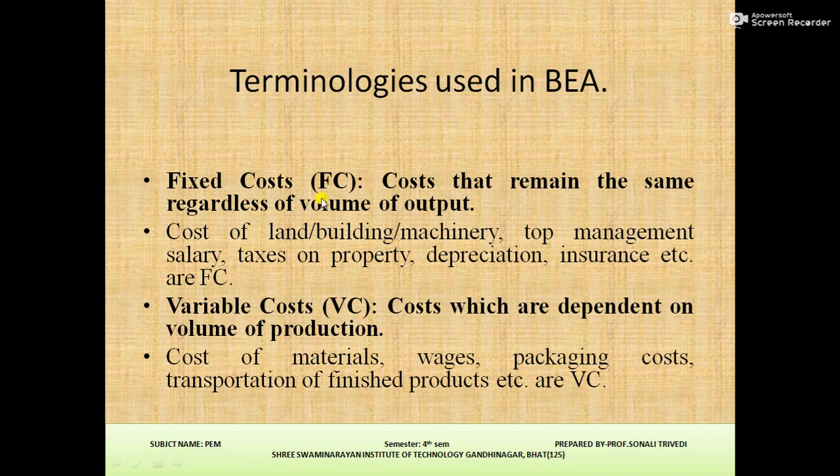Terminologies used in BEP: fixed costs are costs that remain the same regardless of volume of output, such as cost of land, building, machinery, top management salary, tax on property, depreciation, insurance, etc. And variable costs are those dependent on volume of production, meaning cost of materials, wages, packaging, transportation of finished products, etc.